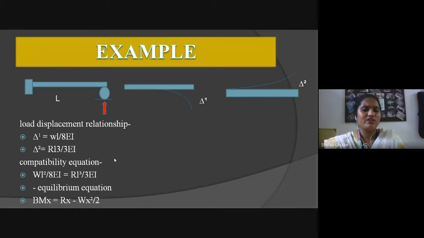The compatibility equation will be WL square by 8EI equal to RL cube divided by 3EI. After that, for calculation of bending moment at any section at distance x, the bending moment at any x distance equals the reaction R times x minus Wx square divided by 2.